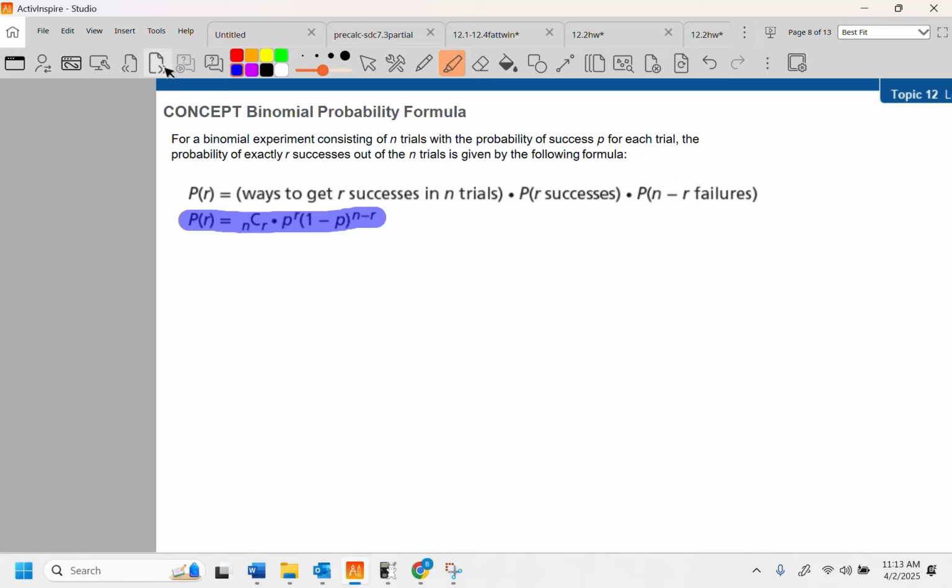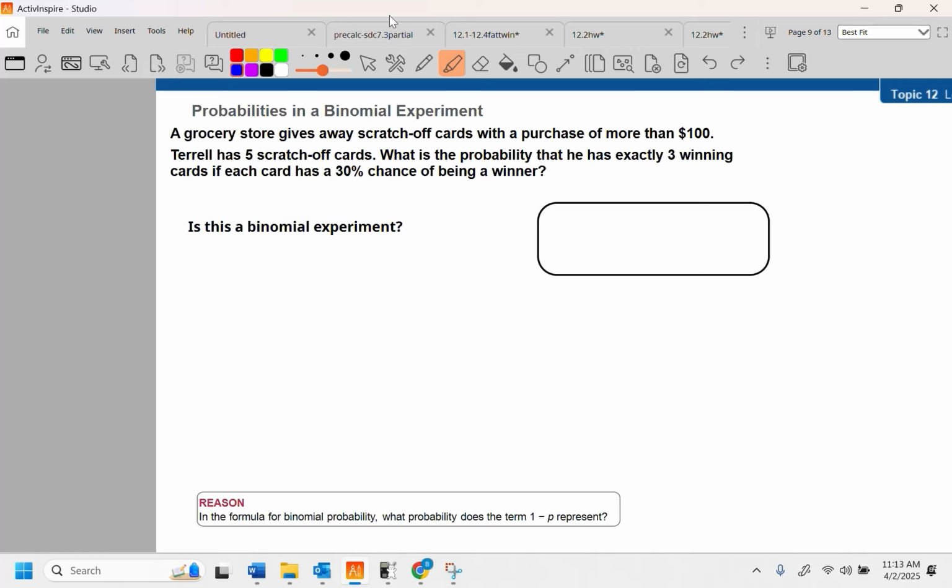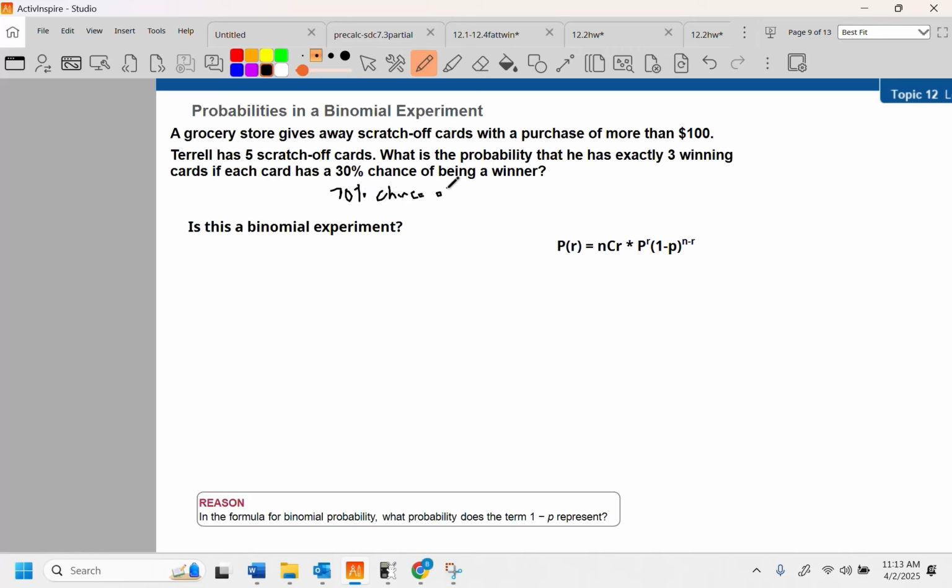All right. A grocery store gives away scratch-off cards with the purchase of more than $100. Terrell has 5 scratch-off cards. What is the probability that he has exactly 3 winning cards if each card has a 30% chance of being a winner? Now, if you have a 30% chance of being a winner, you have a 70% chance of losing. Okay? Is this a binomial experiment? Yes. Scratching off one card does not influence the next. It is binomial in nature.